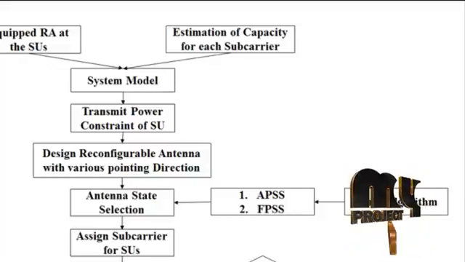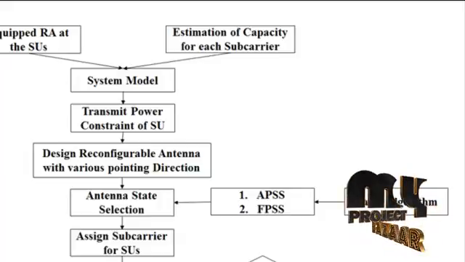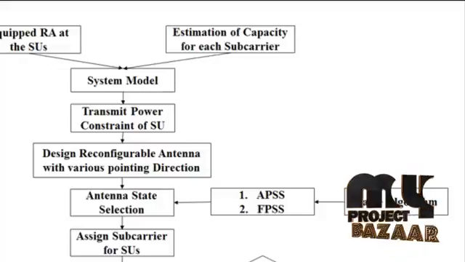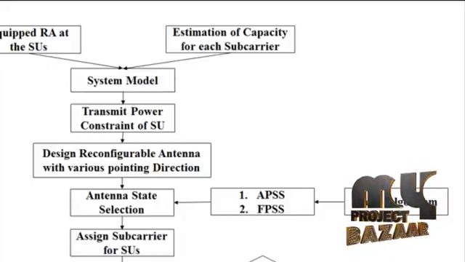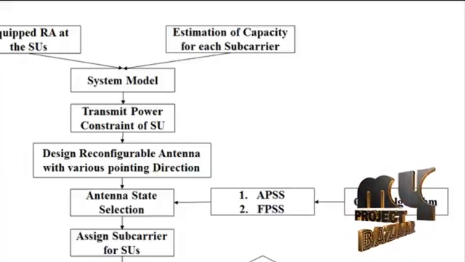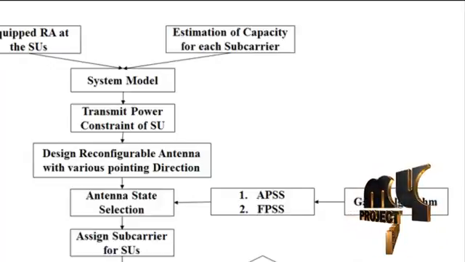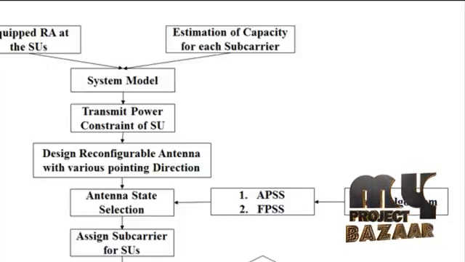The joint subcarrier allocation and antenna state allocation algorithms are proposed. Initially, an omnidirectional antenna is assigned for all players, and selection of subcarriers is performed based on the highest capacity values. If the RA has multiple antenna states and these are assigned for all players, then all players receive reports from all subcarriers for each antenna. Here the player selects the best subcarriers for every antenna state, where the capacity is estimated by the sum capacity of the selected subcarriers for each antenna state. After computing the utility of each state, the player selects the one that has the highest payoff.